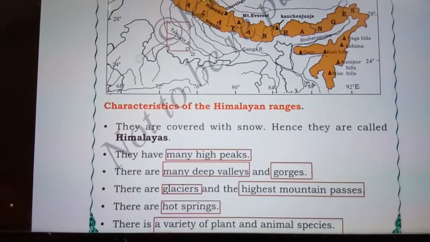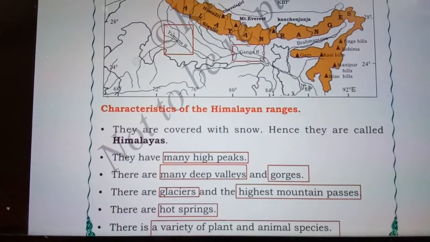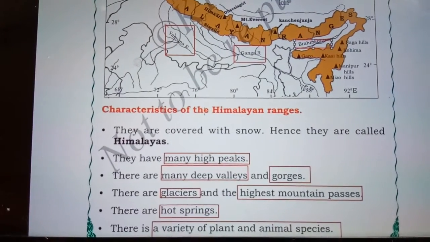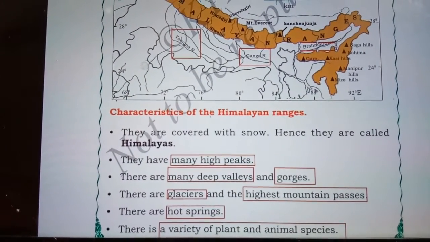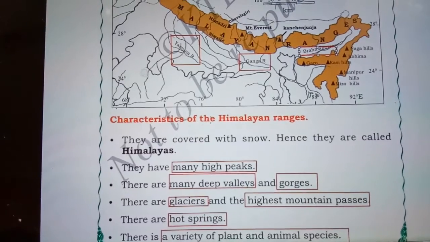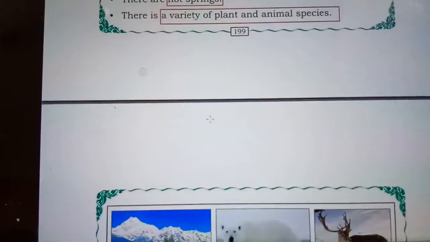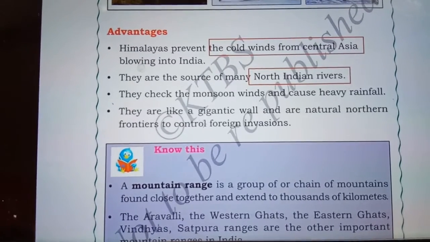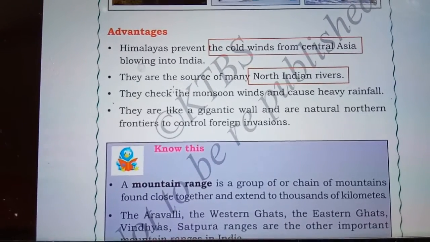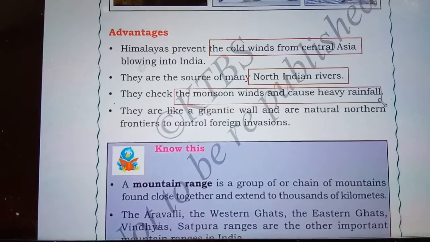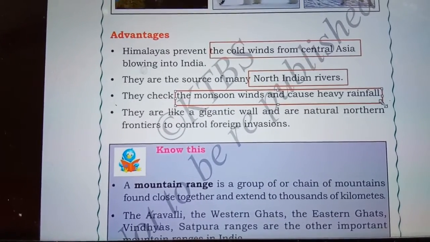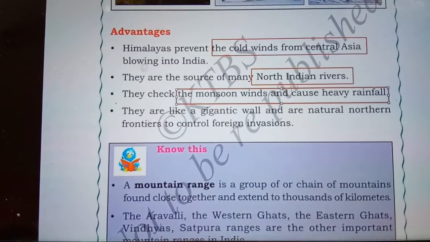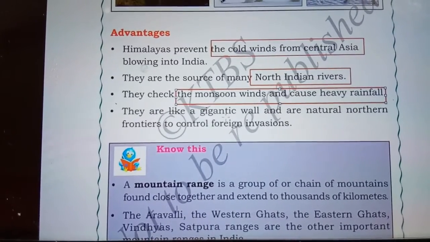and releases a number of rivers. So here we have the Yamuna river, Ganga river, and Brahmaputra river. All these rivers take birth from the Himalayas. Okay, so the Himalayas are also sources of many Indian rivers. They check the monsoon winds and cause heavy rainfall.